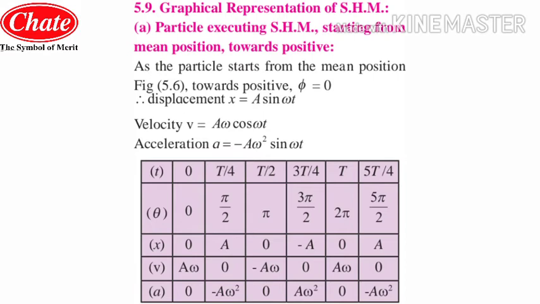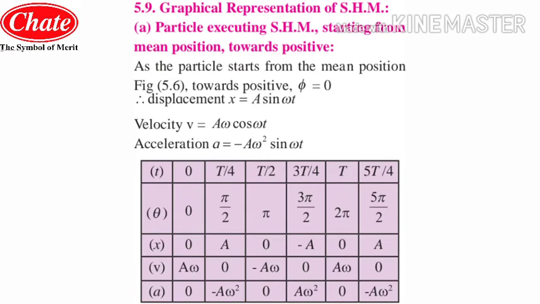In differentiating the velocity, omega is a constant and gets multiplied with the existing omega, so there is omega square, and as the derivative of cos is minus sine, it becomes minus a omega square sine omega t. These are the equations we will use to draw the graphs of the velocity, acceleration and displacement.